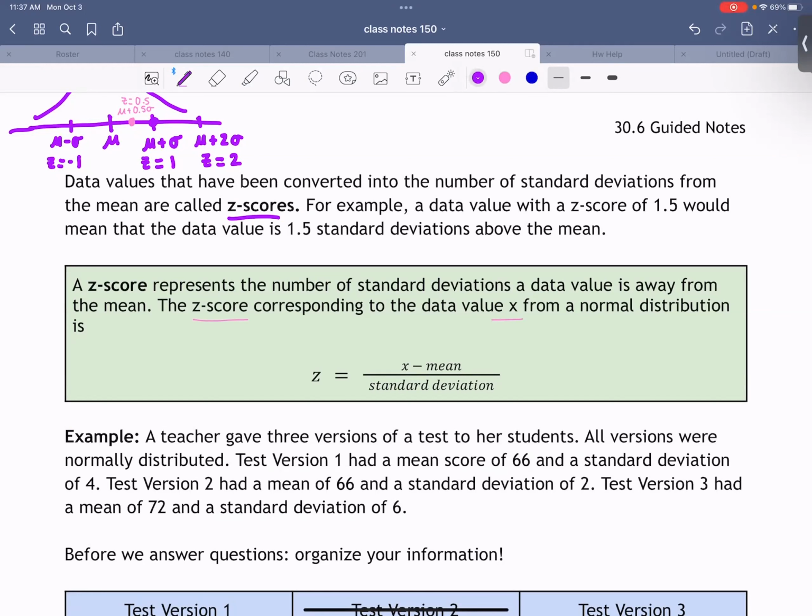Okay, so in order to find the z-score, we're gonna take the x value, subtract off the mean, and divide by the standard deviation, okay? This is something that I want you to know, so I want you to memorize this formula. Okay, and this gives us an idea of, well, what's the mean? What's the standard deviation? Okay.